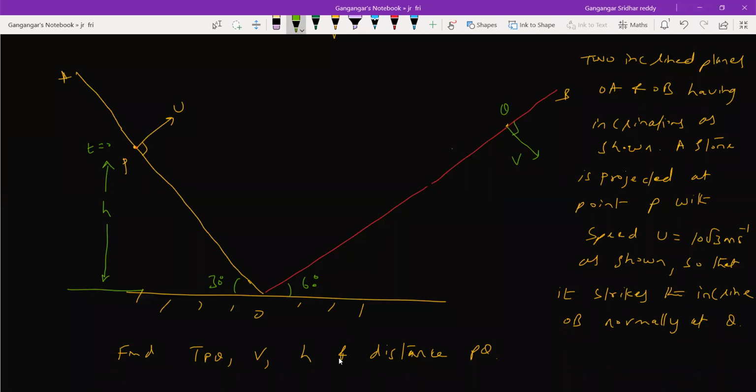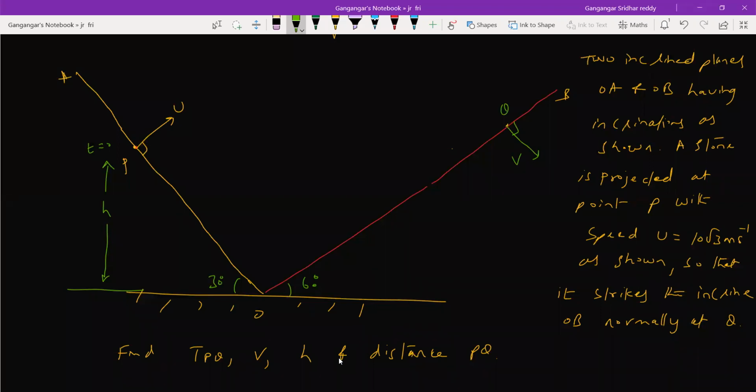Okay, fine now. Yes. P and Q are not on same horizontal line. No, earlier it was only one incline. No, now there are two inclines. So with respect to what we should resolve, there's one question that will come. Means, what is the reference I should take to resolve that one?